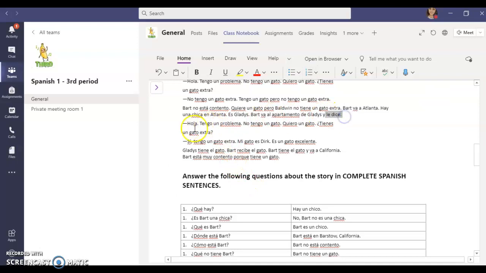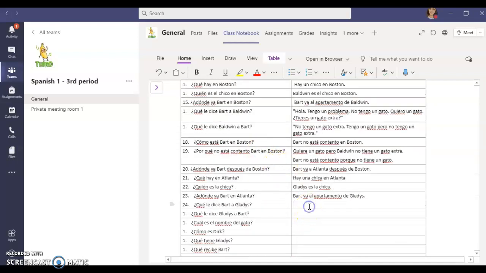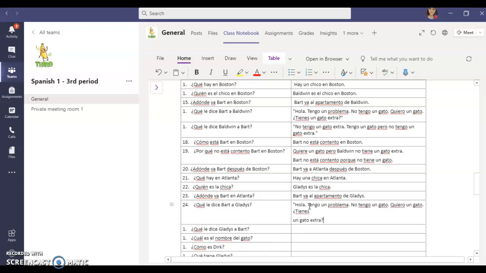He says, Hola, tengo un problema. No tengo un gato. Quiero un gato. ¿Tienes un gato extra? He said that whole thing. So we're going to go ahead and copy all of that. And we're going to put some quotes. And we're going to paste it in there.